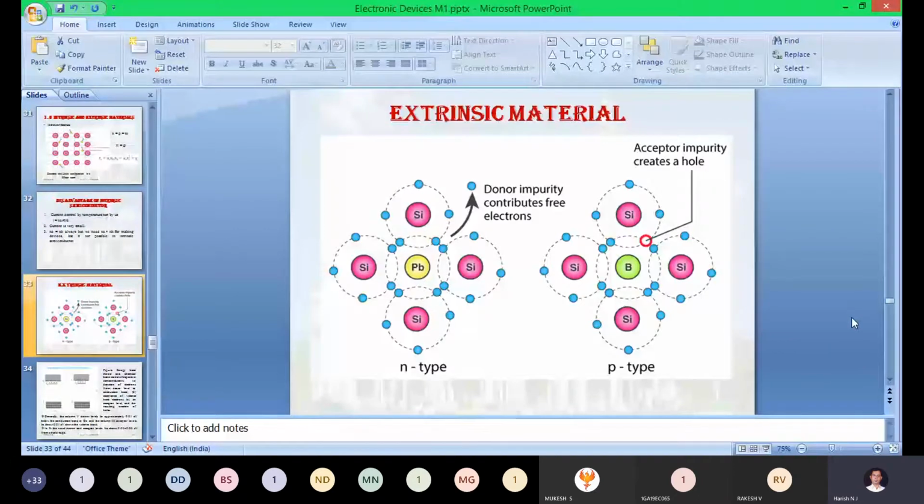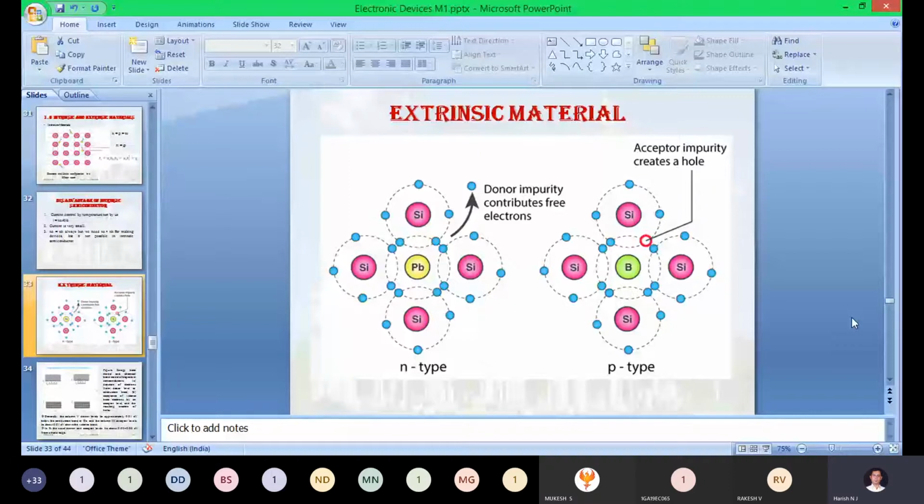Based on which type of impurity atom you add to the purest form of silicon, based on that we will get the category. If you are adding the pentavalent impurity, that kind of device or semiconducting slab is called an N-type semiconducting material. If we are doping the trivalent impurity to the purest form of silicon, that kind of preparation or fabrication of a slab is called a P-type semiconducting material.